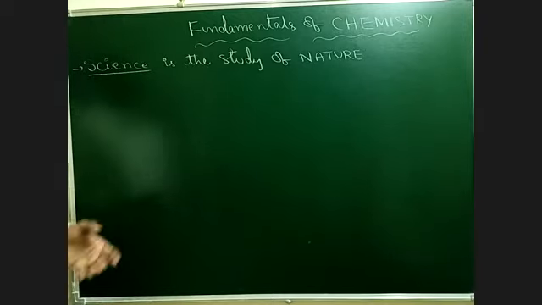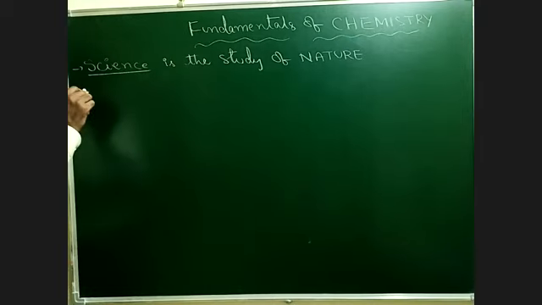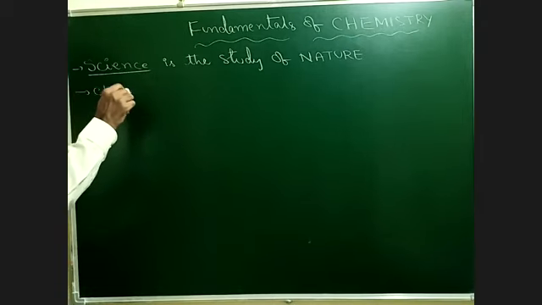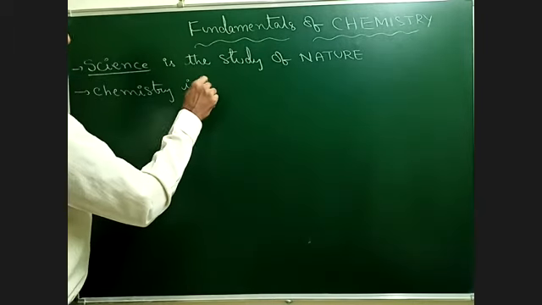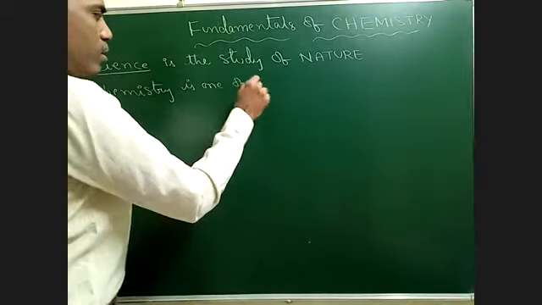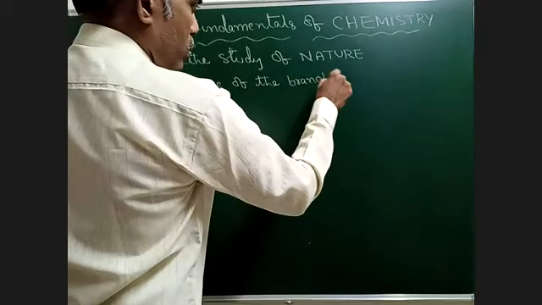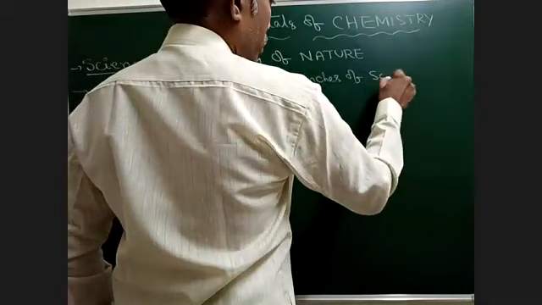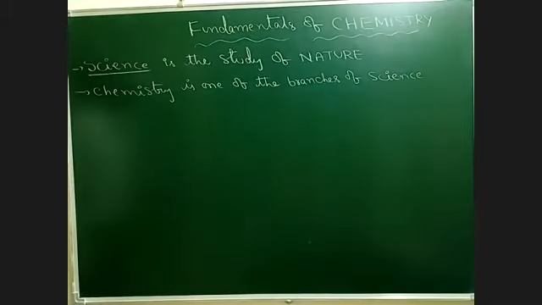Therefore, chemistry is one of the branches of science.